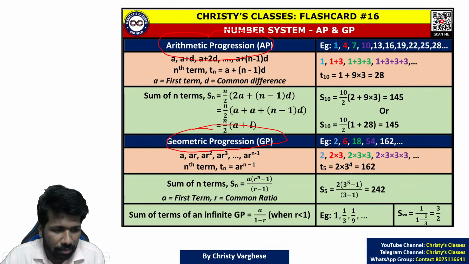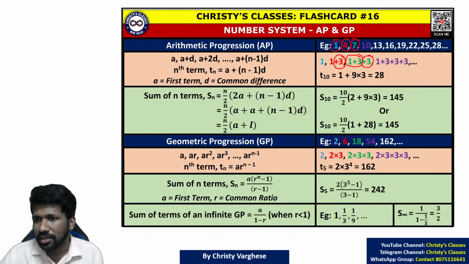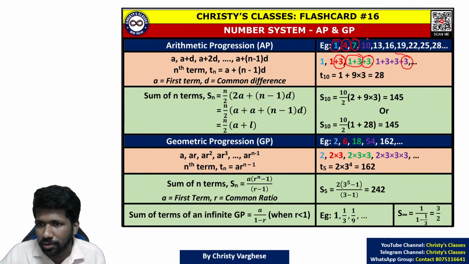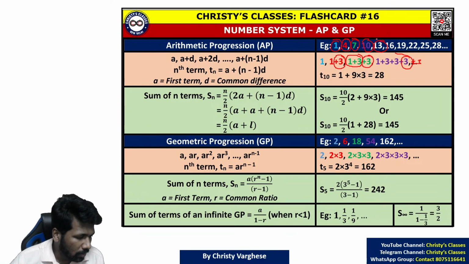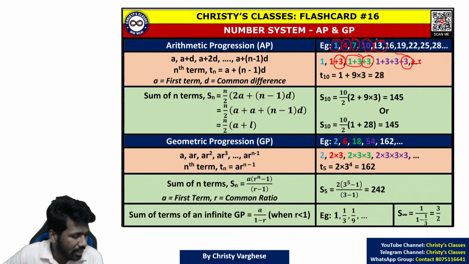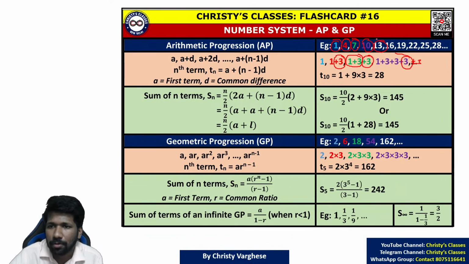are following an arithmetic progression, because if 1 is the first term, to that 1 you are adding a 3 to get the next term 4. To that 4, I am adding the same 3 again to get the 7. So 1 plus 3, to that you are adding again a 3. To that you are adding again a 3 to get the next 10. To that you are adding again a 3 to get the next 13, and so on. So there is a common difference getting added. That is the idea. Right? So that is arithmetic progression.